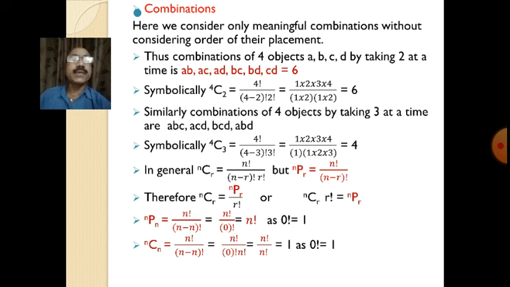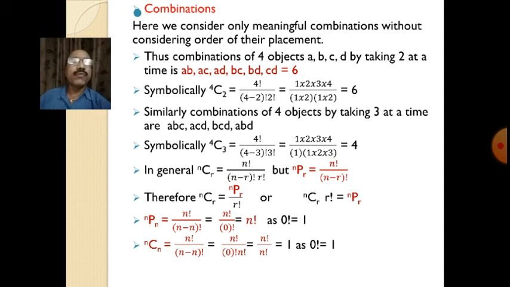So there are 6 different combinations of arranging 2 objects by taking 2 objects from 4 distinguishable objects. Symbolically, 4C2 is equal to 4 factorial divided by (4 minus 2) factorial into 2 factorial. The general formula is given below: nCr is equal to n factorial divided by (n minus r) factorial into r factorial.